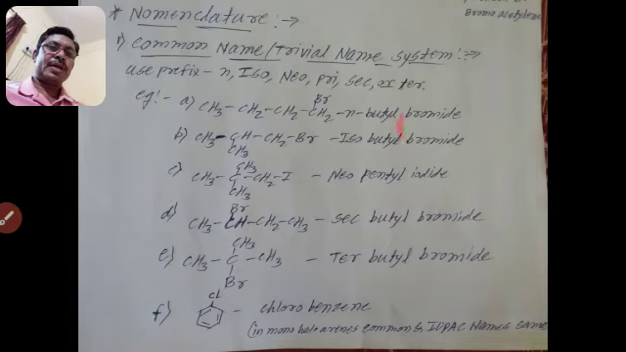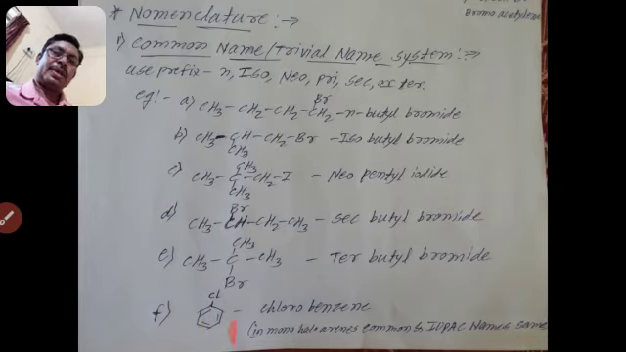That means we have seen the prefix n, that is normal; iso, branch on second; neo, two branches on second. Secondary means the carbon atom which is attached to the halogen atom is secondary in nature. And the next, that carbon atom has a tertiary, and that tertiary carbon atom is directly attached to the halogen, so it is known as tertiary.